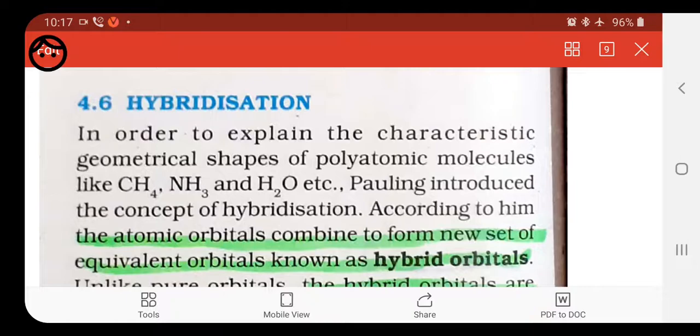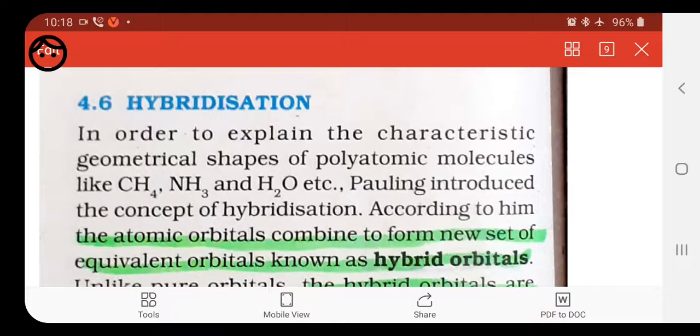Hybridization is the intermixing of different orbitals having slightly different energies. Slightly different, it is said. If there is a very large difference in the energy, then it is not possible for the electron to jump from one shell to another shell. Because of the slight difference in energy, it gives identical shape and equal energy, and that is called hybridization. First we will know some of the features of hybridization. After that, I will show you how hybridization takes place and what the types of hybridization are. First feature: the number of hybrid orbitals is equal to the number